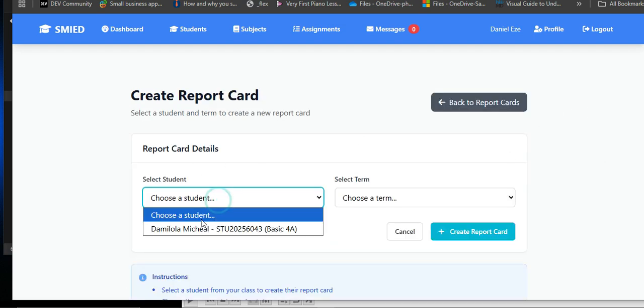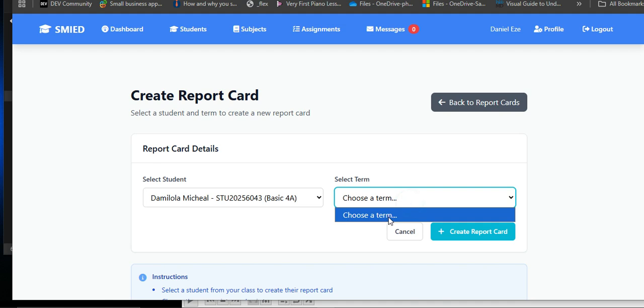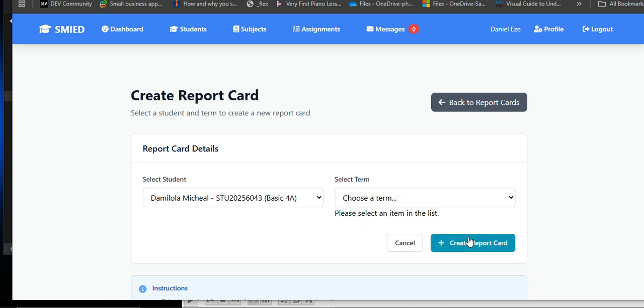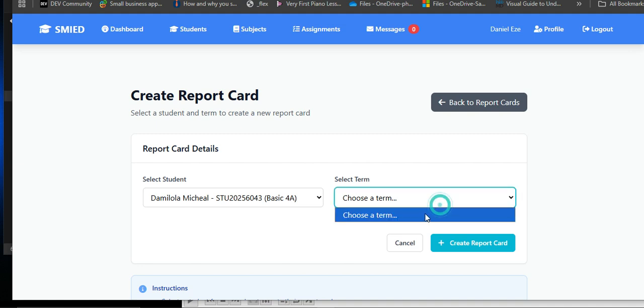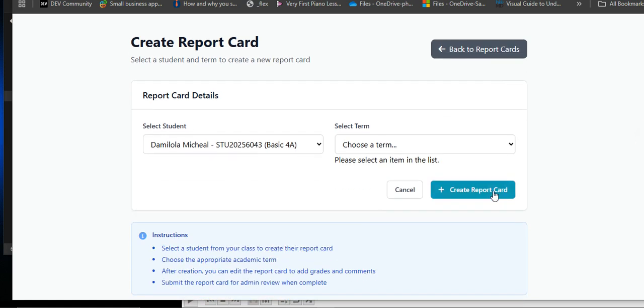So choose a student, so let's create this guy's report card. Of course, choose a term. It's still going to be, what's it called? The term, like first term and all that.